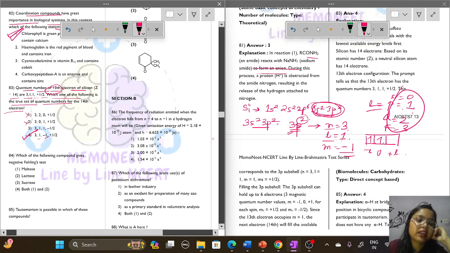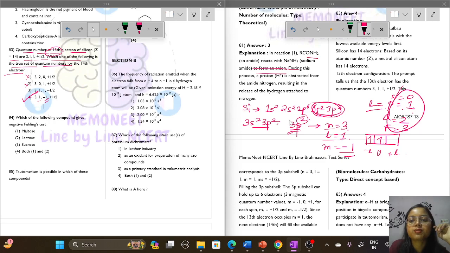Option number 4 has m as minus 1, so option number 4 will be the correct option.